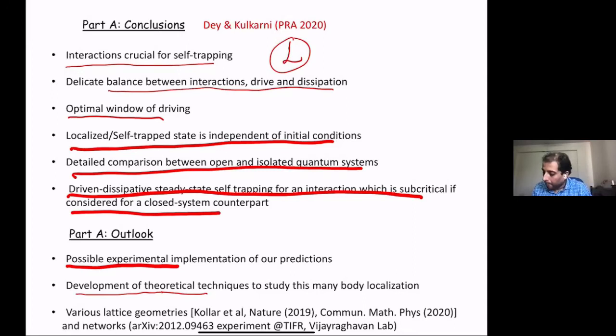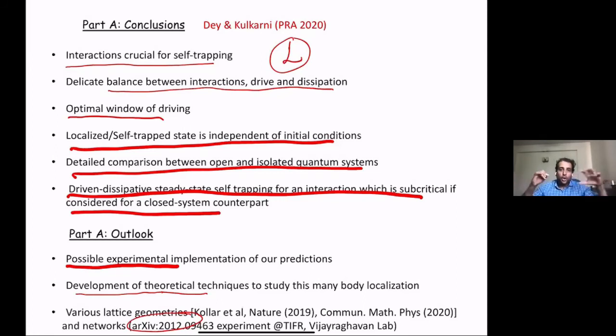And the last outlook is there are various geometries that are realized in experiments and which are being talked about, and we would like to study this kind of localization in these various geometries. Not only lattice geometries, but also in curved spaces. And yesterday we heard a talk about a situation where you have an all-to-all coupling network.